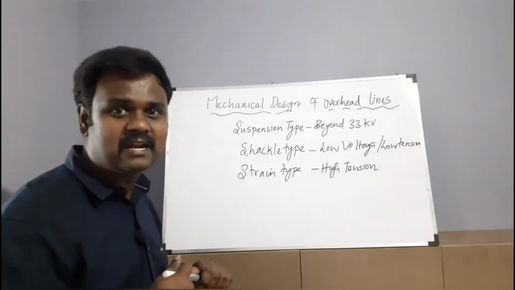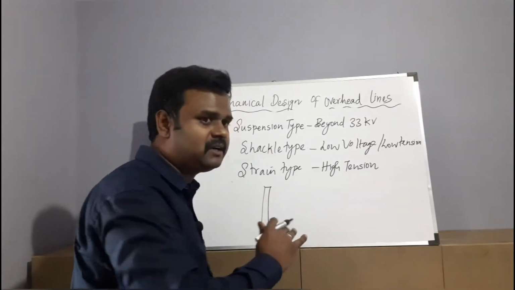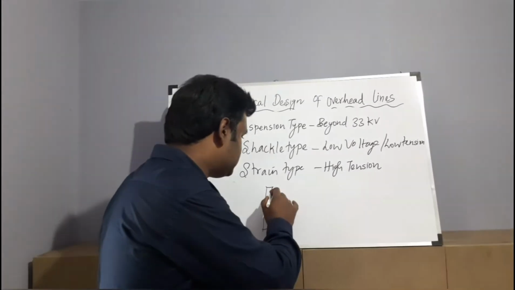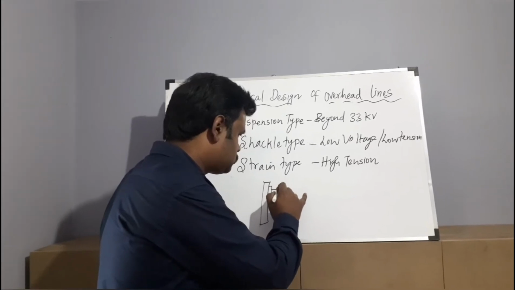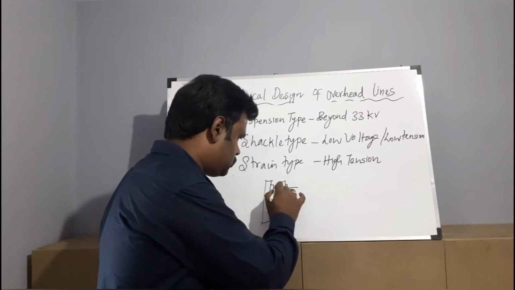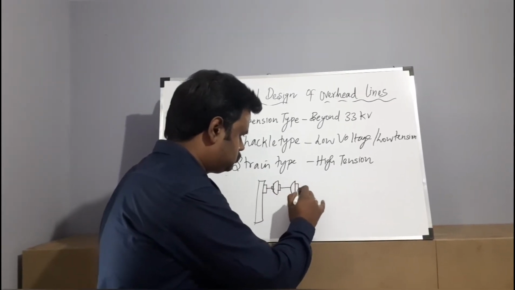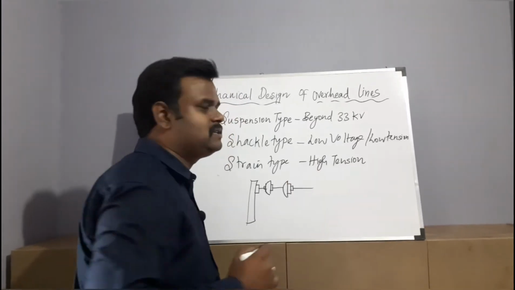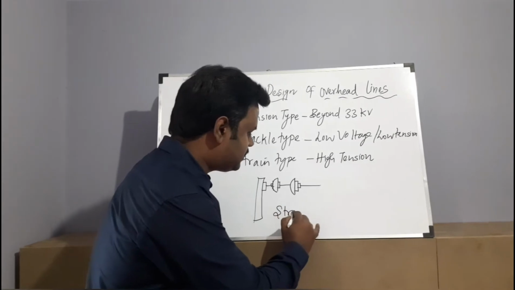How these insulators are arranged, let me draw the diagram. Right, it is similar to a suspension type insulator, but it is connected to the vertical plane. You can see here, right? Likewise, it will be connected. This represents strain type insulator.